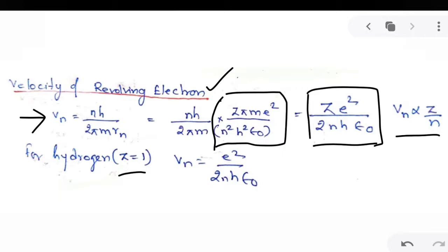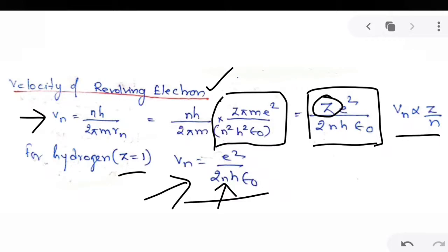So if you substitute Z equal to 1, we get Vn equal to e square by 2 n h epsilon naught. So this is the velocity of the electron for hydrogen atom in the nth orbit. For the first orbit, you substitute n equal to 1 and you will get the velocity of the electron in the first Bohr orbit.